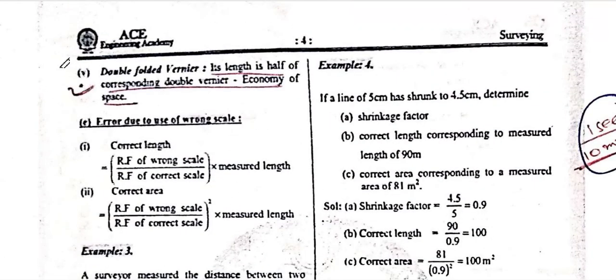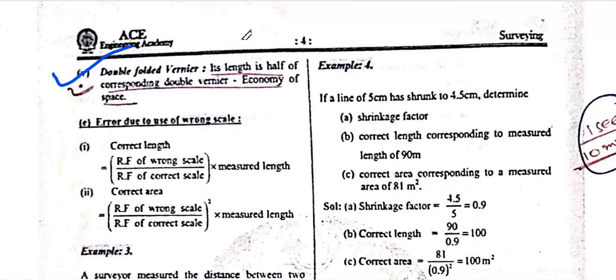Next, the double folded vernier. What is the double folded vernier? Its length is half of the corresponding double vernier, which gives economy of space. The double folded vernier scale is half of the double vernier.